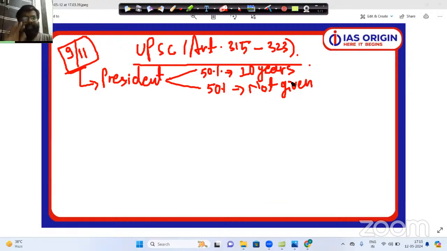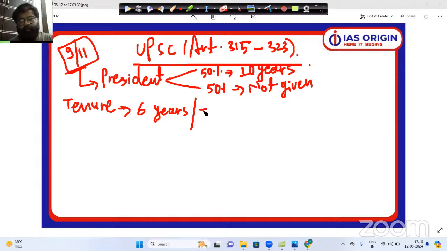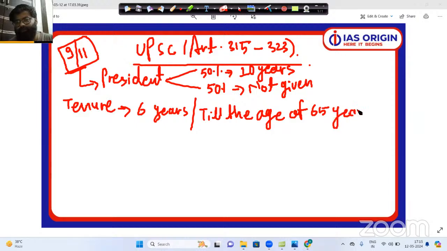Besides the qualification, if you talk about the tenure of UPSC members or the UPSC chairman, you need to understand there are again two different scenarios of tenure here. Number one is a tenure of 6 years, or number two, till the age of 65 years. Please understand this point.